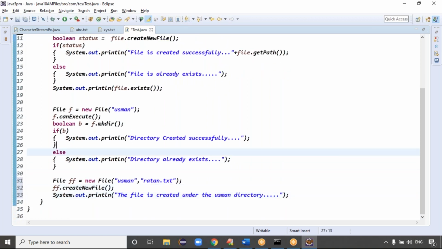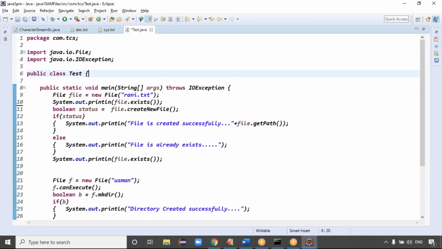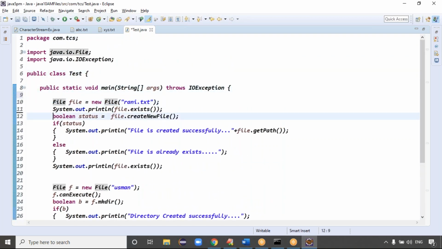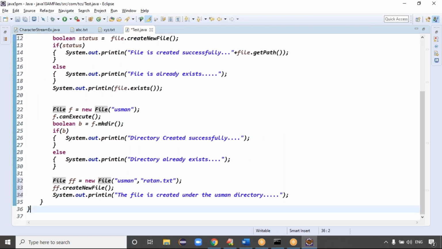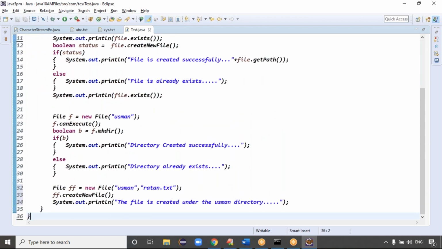There are three possibilities I'm checking regarding the file object. First possibility, creation of direct text files. Second possibility, creation of directories. Third possibility, under the directory, creation of text files. But for creating a text file under the directory, make sure the directory must be present, right? Yes, make sure the directory must be present.